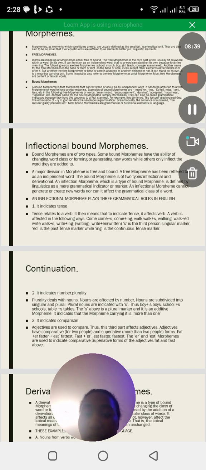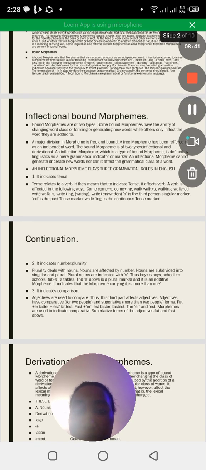Then, another grammatical role of inflection or morpheme: we have said number one is to indicate tense. For example, we have said s does what? S is a singular marker. We said ed is the past tense, and ing is a continuous tense.